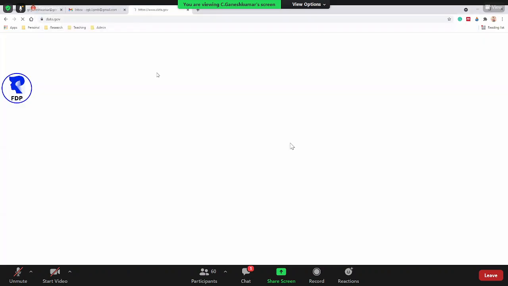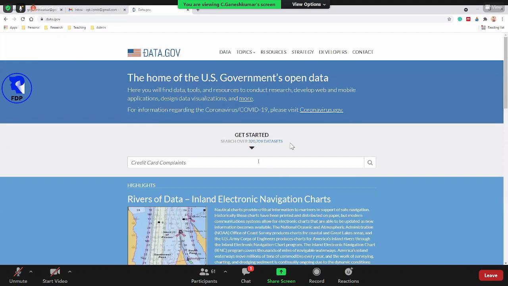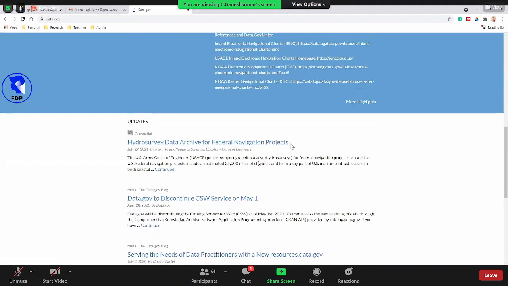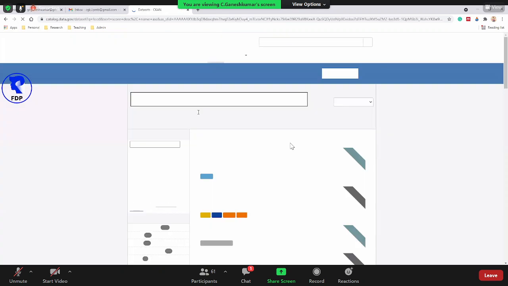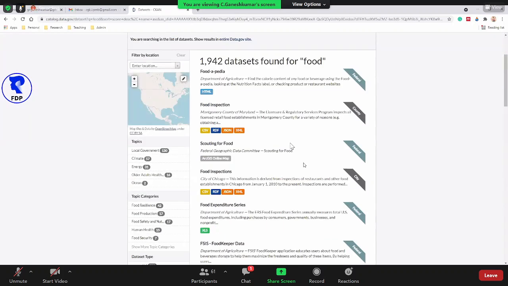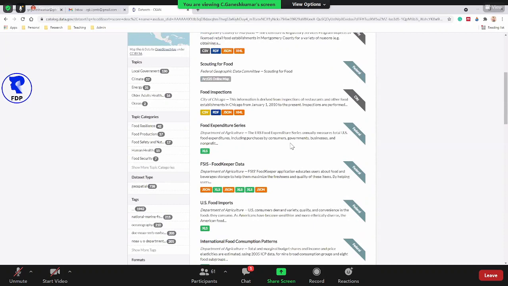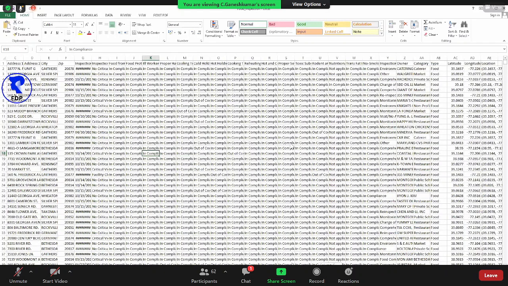The first one is US based data. Anything you want to download, you can just type it in, putting related data or anything. There is some data available, like food inspection, but not related to India; it is at the global level. You can download it as a CSV file, and here it has downloaded like this. There are a lot of sources, mostly based on global and US databases. You can use this data for your project. This is the data I just downloaded, as one example.